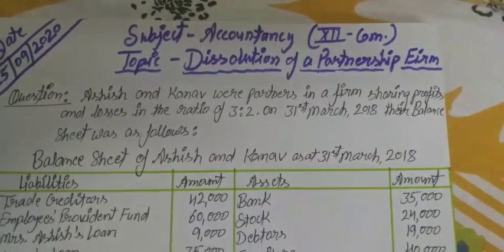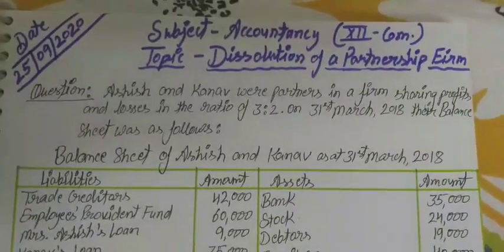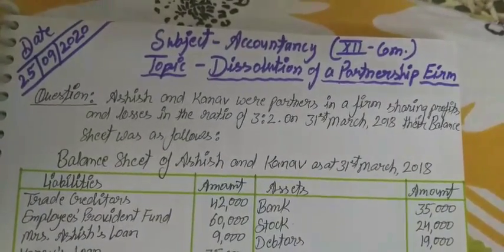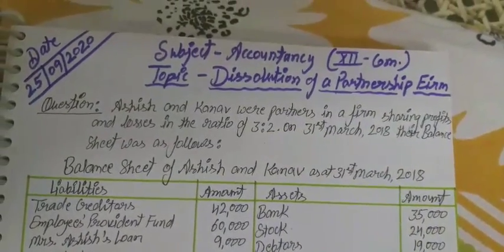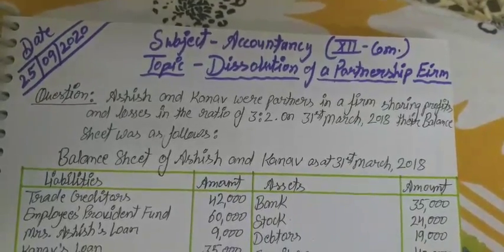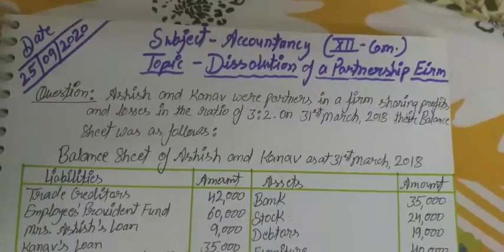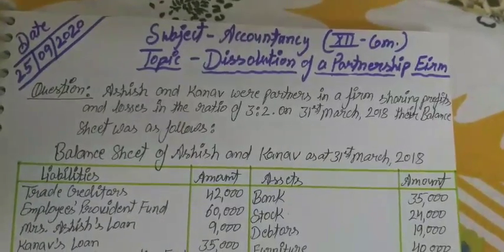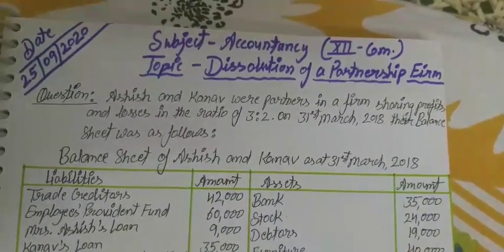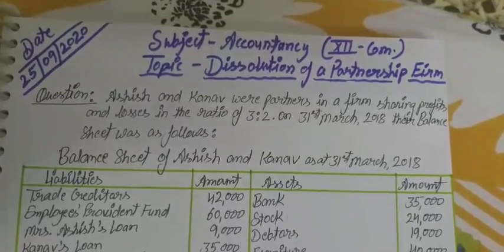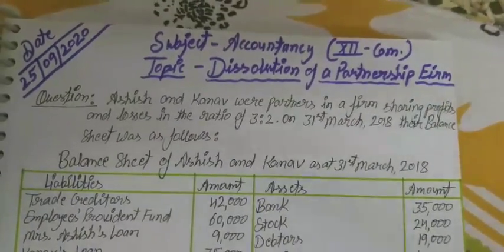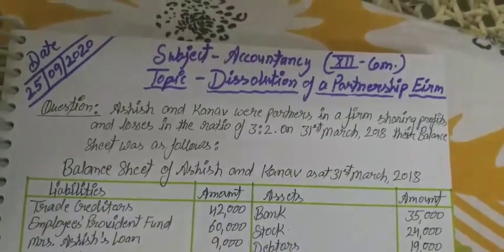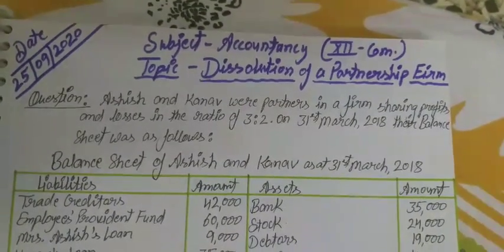Whatever cash we received or paid, for that we have to prepare a bank or cash account, in which the total realized amount must be equal to the total paid amount. So we can say the balance of the cash or bank account will be equal, debit with the credit.